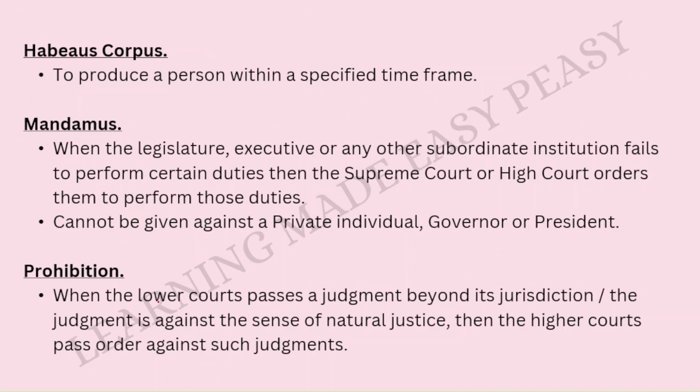So these are the writs over here. Let us understand them one by one. The first writ is habeas corpus. Okay, what does this mean? To produce a person within a specified time frame.